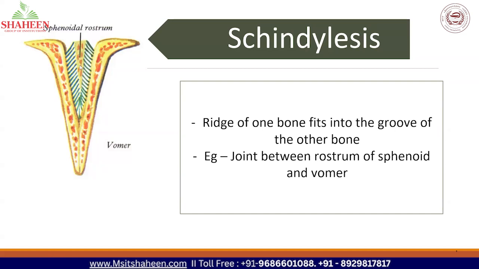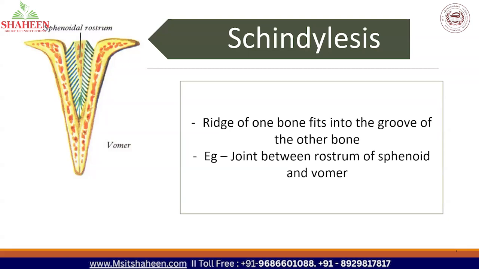Actually, where it is seen, it is behind the nasal cavity, that is behind the nose and the base of the skull. So that cannot be seen when you just look at the skeleton. Before that, you have to cut the front bones and you have to dissect deep into the skeleton. Then only you can see this joint. You cannot directly see this joint in a skeleton. Okay, so it is deep inside the base of the skull. It is very deep inside the face. So this bone is vomer bone, and another bone which is articulating with it is the sphenoid bone. So both of them will form a joint, and that is called as schindylesis.